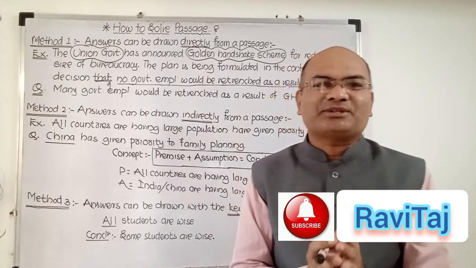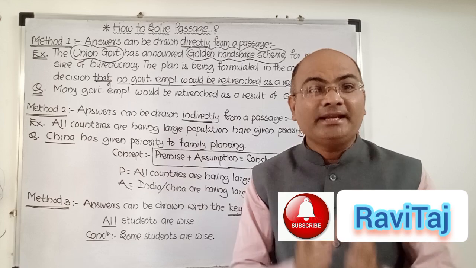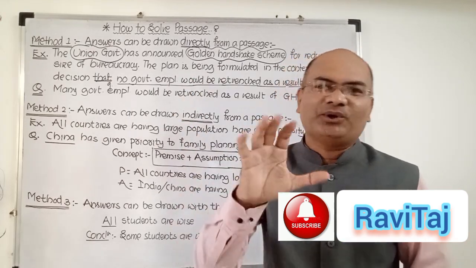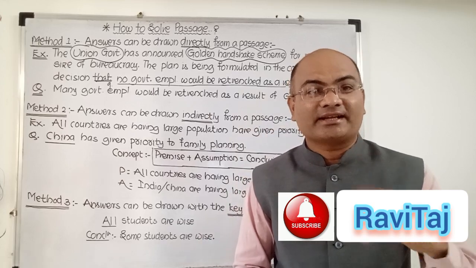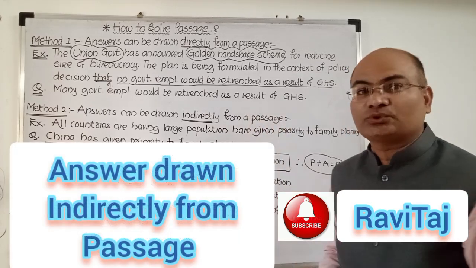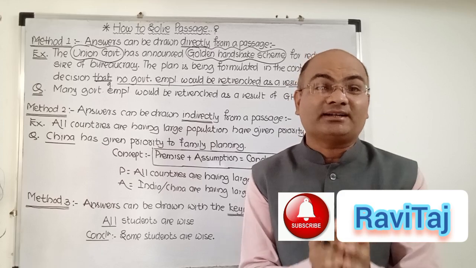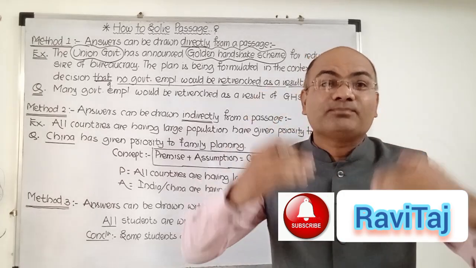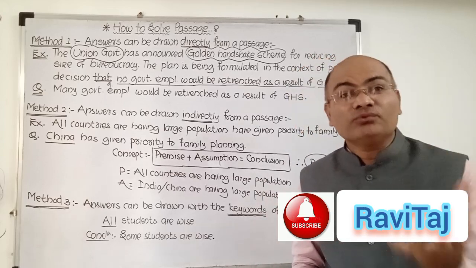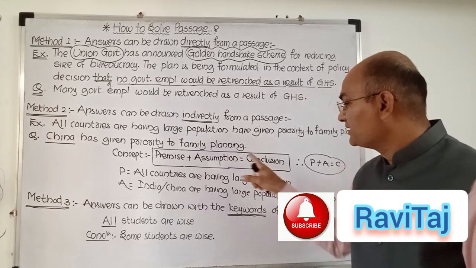Dear friend, this method is actually not known to many people, and students are confused while solving the passage. Many students solve only by technique number 1, that is, we just try to match the facts, and accordingly we get wrong answers in our examinations. So my dear friends, answers can be drawn indirectly from the passage also. Here the author is not always giving you concepts or facts or data. We have to go with the assumptions in the point of the author or with the tone of the author. And accordingly, a new formula or new concept is to be developed, that is, premise plus assumption is equal to conclusion.